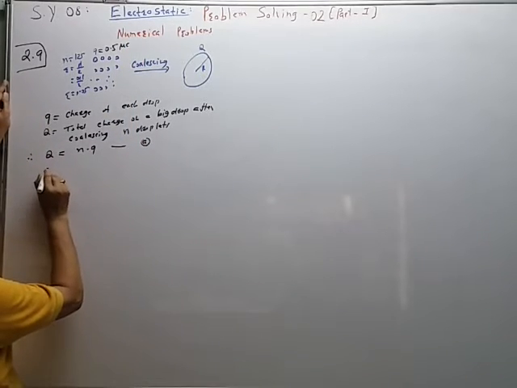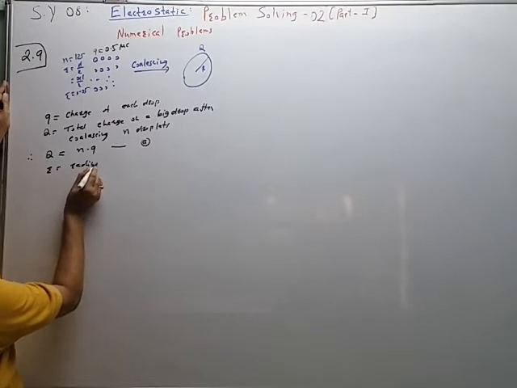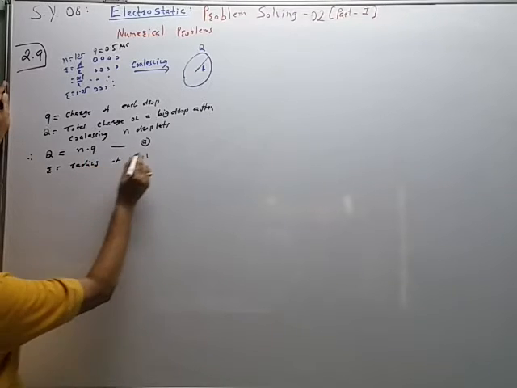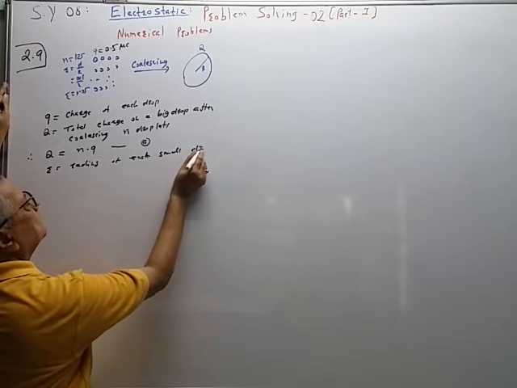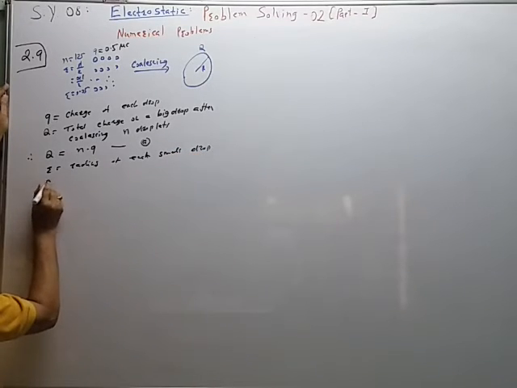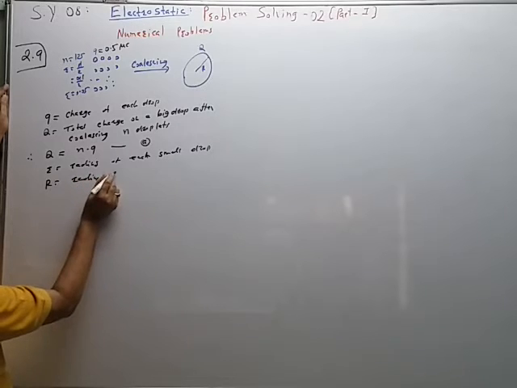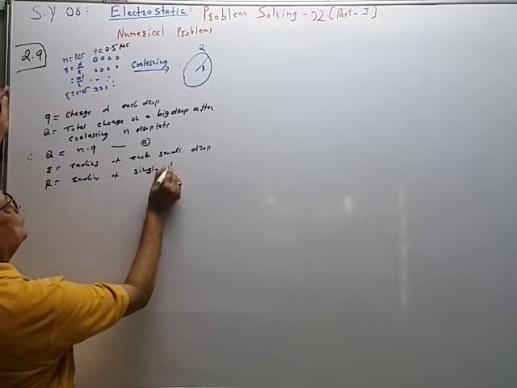Then small r is equal to radius of each small drop. Capital R is equal to radius of single big drop.